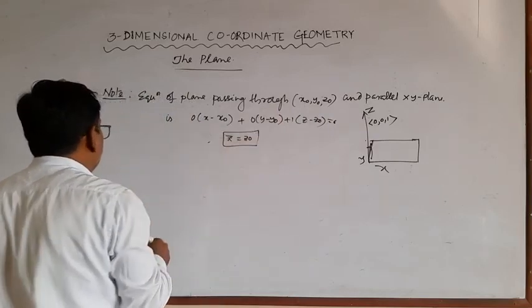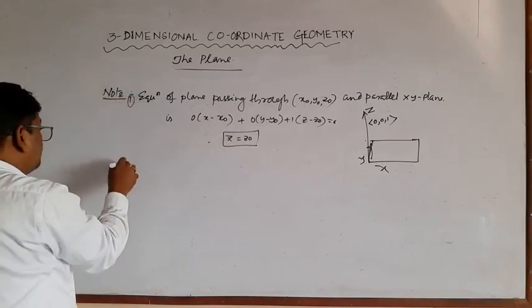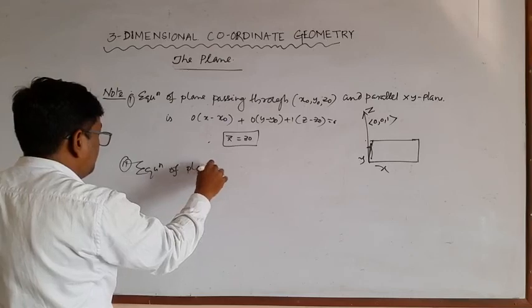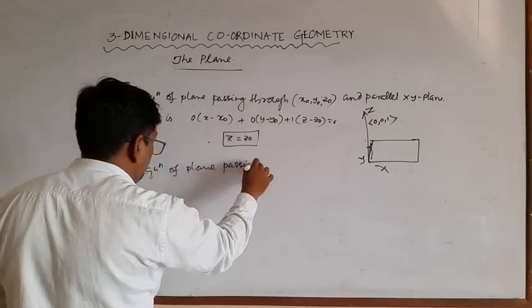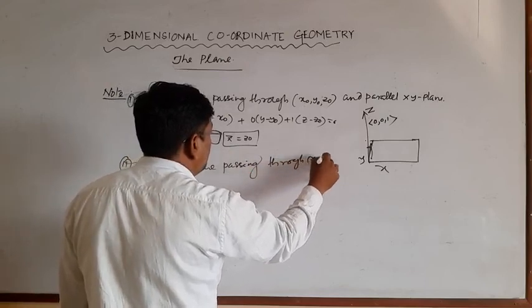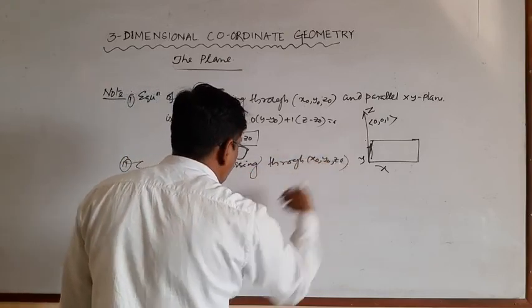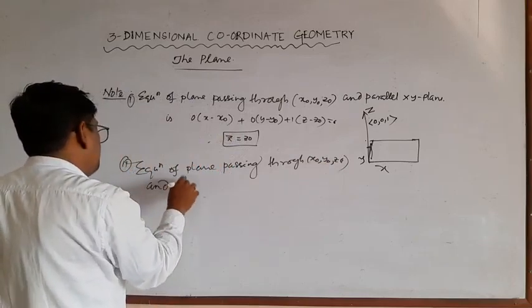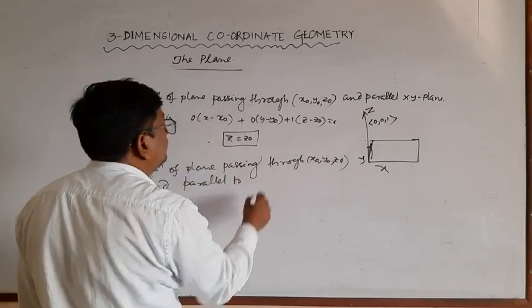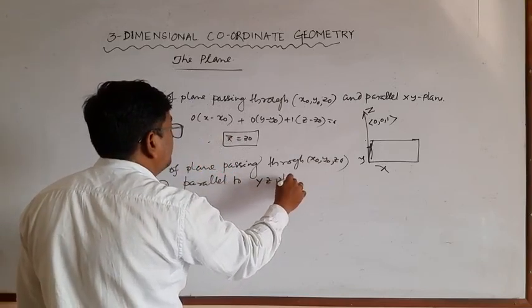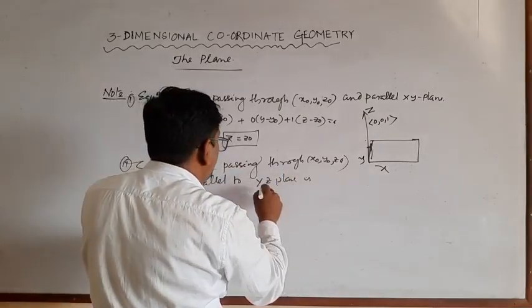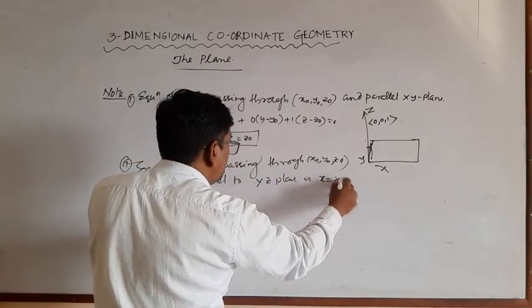Similarly, the equation of plane passing through x naught, y naught, z naught and parallel to yz plane is x is equal to x naught.